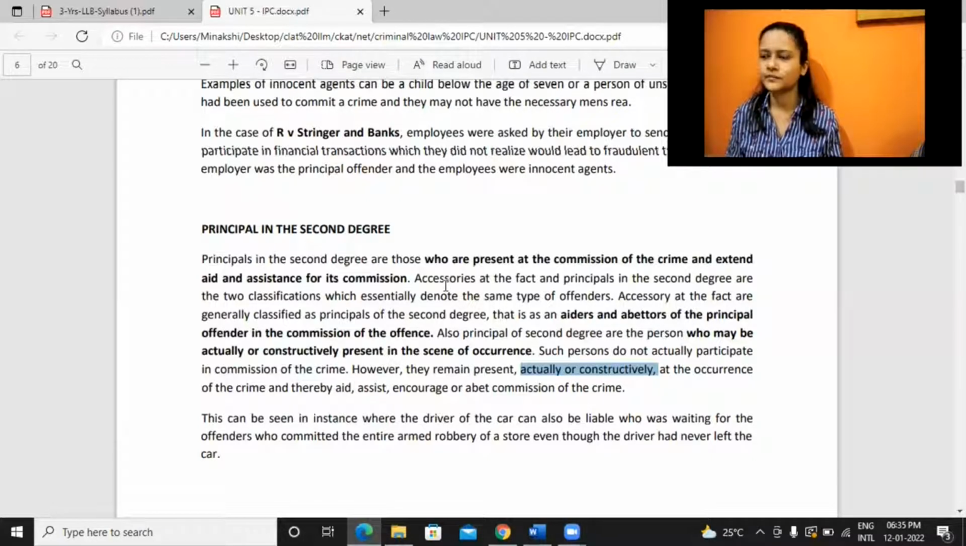So this again, like in movies and all, we would see, right, that someone is present actually, as in the example that you gave, a person is riding the bike. The example that I gave, the person is waiting inside the car. All those are actual presence. The person is actually present over there. In another case, it might be constructive presence, as in physically the person is not there, but still he is there.